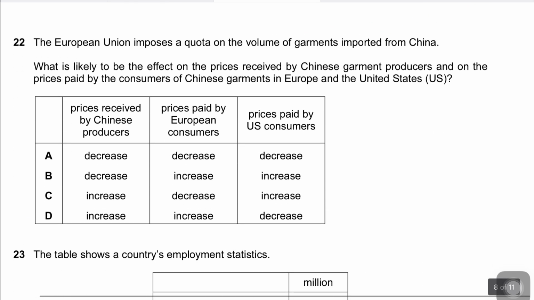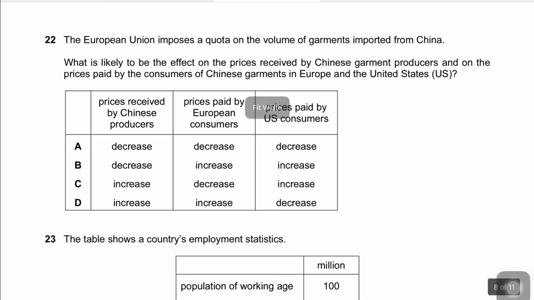Question number 22 says, the European Union, EU, imposes a quota on the volume of garments imported from China. Okay, so let's take it slowly now. What is likely to be the effect on the prices received by Chinese garment producers, and on the prices paid by the consumers of Chinese garments in Europe and the United States?